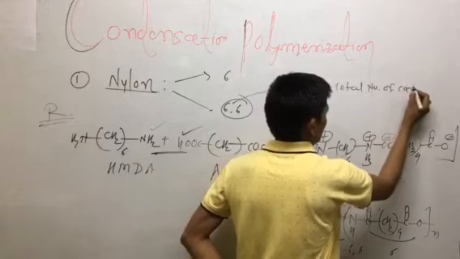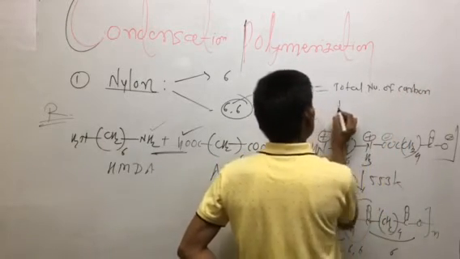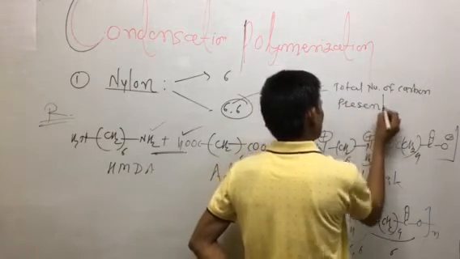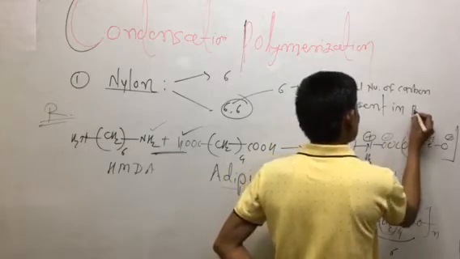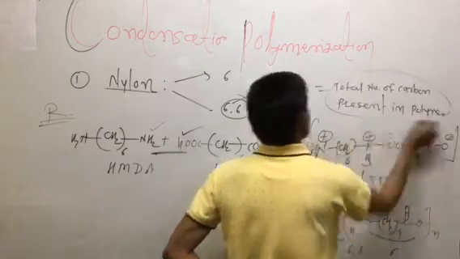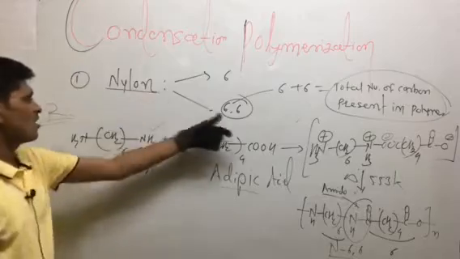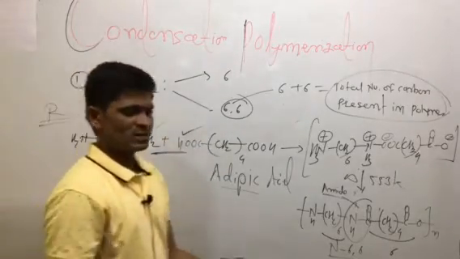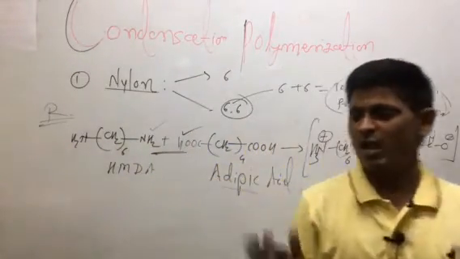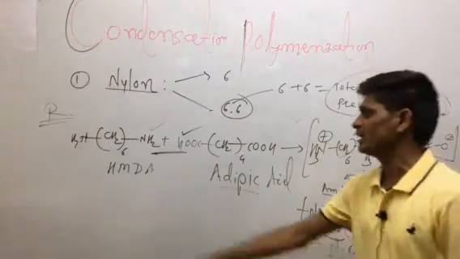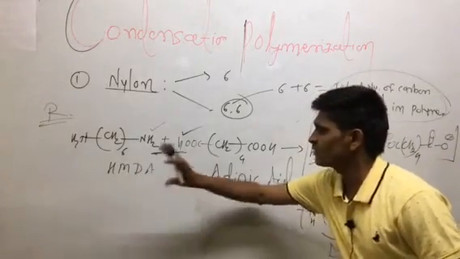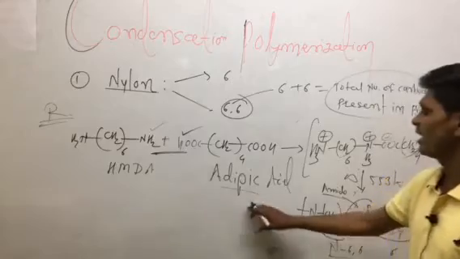of carbon atoms present in this polymer compound. So this is nothing but nylon 6,6. Nylon 6,6 is synthesized by the reaction between hexamethylene diamine and adipic acid.